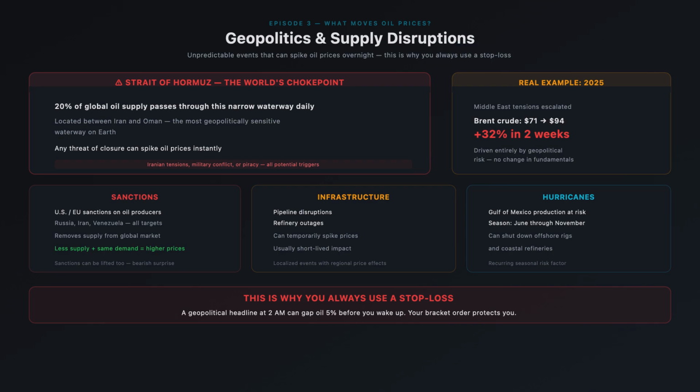The key takeaway with geopolitics: these events are unpredictable and can cause massive, sudden price swings. This is why you always use a stop loss. A geopolitical headline at 2 a.m. can gap oil 5% before you wake up.